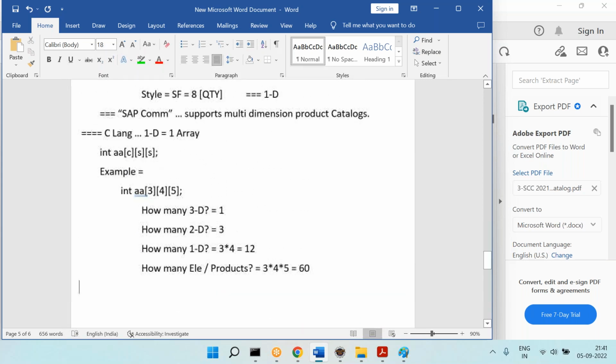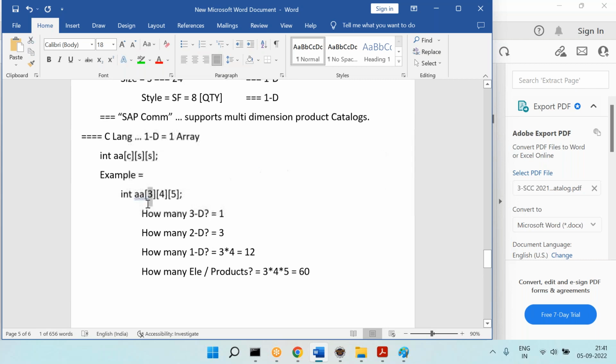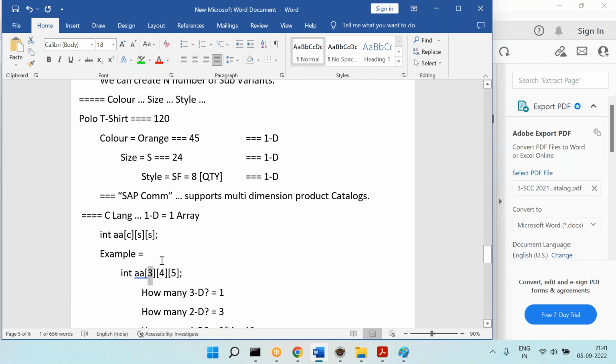That's the answer. So therefore this is the one-dimensional array. So that means in that, let's say the first one you are considering as a color, right? So we have 3 colors. That's what it means: orange color, white color, yellow color in your shop. Okay, so in the orange color, how many sizes are there? Okay, so in the orange color you have 4 sizes. In the white color, you have 4 sizes. In the yellow color, you have 4 sizes.